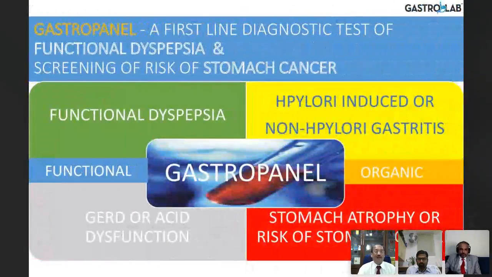So what is that? That is a gastropanel. So what can the gastropanel do? It's a first-line diagnostic test of functional dyspepsia that is very popular in Europe and other countries, but it has come into India only in the last few years. It is the first-line diagnostic test for functional dyspepsia, for segregation of different subtypes, and also for screening for stomach cancer. So it can be useful in functional dyspepsia, even in GERD or acid dysfunction, H. pylori induced or non-H. pylori induced gastritis, and also atrophy of the stomach, atrophic gastritis. All can be diagnosed by gastropanel.